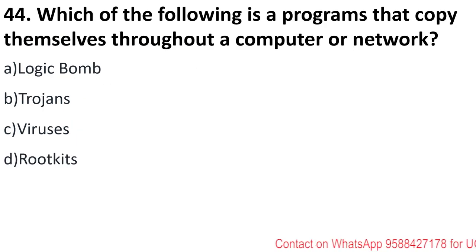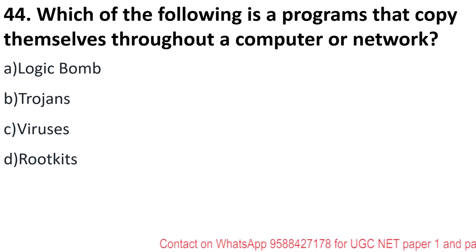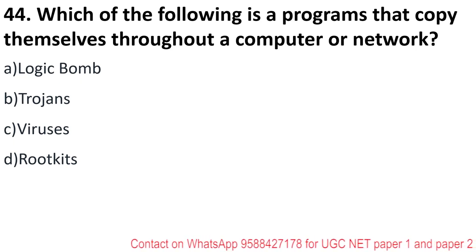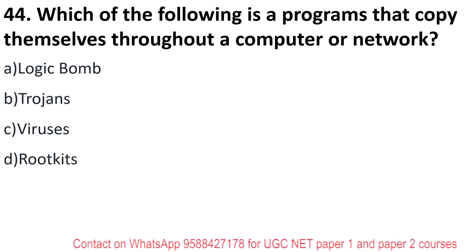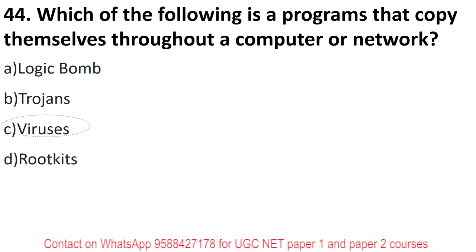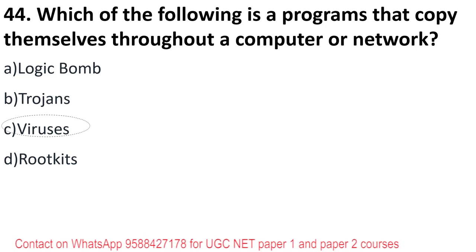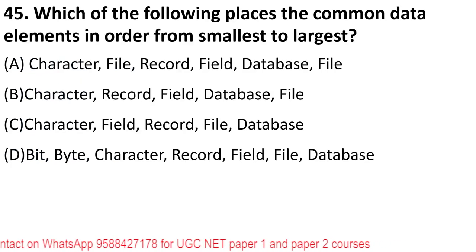That is the answer. Which of the following is a program that copies themselves throughout a computer or network? So the program that copies itself, makes multiple copies of itself, and it can harm your computer or other computers. It is called virus. Okay. C is the answer. Worm is also a type of virus.